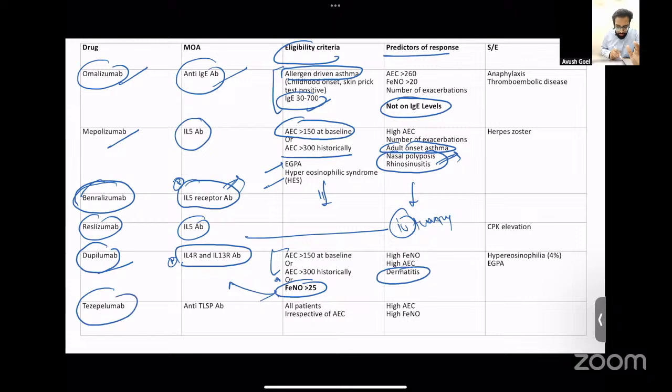Lastly is a newer molecule, tezepelumab, which is an anti-thymic stromal lymphopoietin antibody, anti-TSLP antibody. Why is this molecule important? Because it can be given to all patients irrespective of their AEC and irrespective of their FeNO levels. Therefore, if the patient even has a T2 low asthma, then tezepelumab is one molecule that can be given to this patient. So remember, irrespective of AEC is tezepelumab, only on the basis of FeNO is dupilumab, and all the other molecules are on the basis of AEC values.